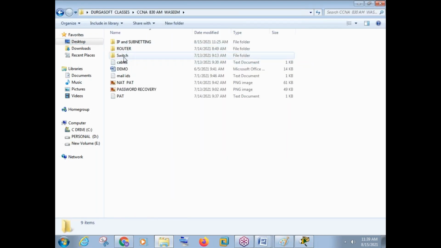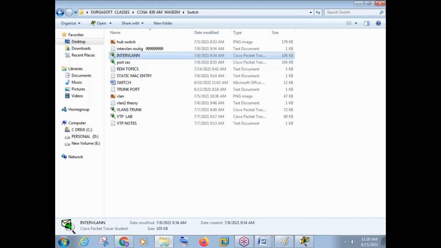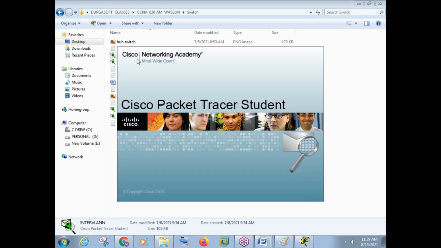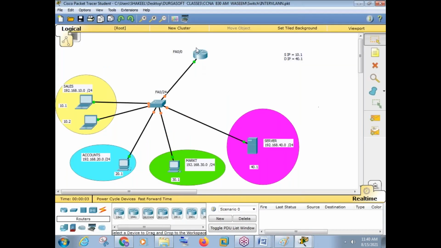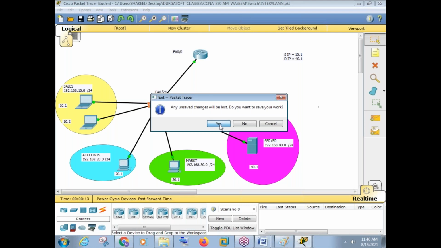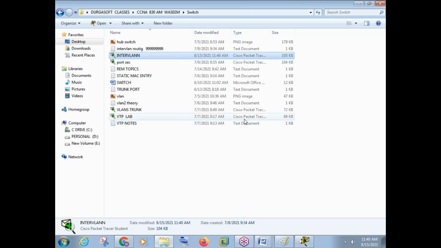I'll just show you one of my existing class practicals. So this is one of the practicals. There is a router and there are some departments and all those things. Using this Cisco Packet Tracer simulation software, you can learn all the CCNA practicals. Sorry, by using this Packet Tracer, you can do only CCNA practicals, not MCSE.